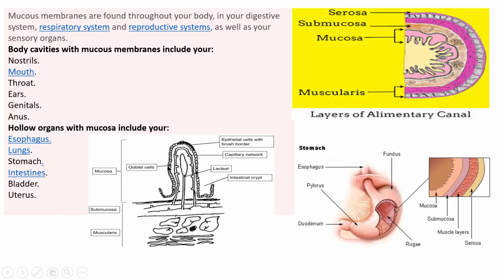This is an image of the small intestine, showing the presence of goblet cells, lacteal cells in the mucosa, intestinal crypts, epithelial cells with brush border called microvilli, submucosa layer and muscularis. So serosa, submucosa, mucosa, muscularis are the layers of the alimentary canal. So mucosa, submucosa, muscle layers and serosa. This is an image of the stomach.